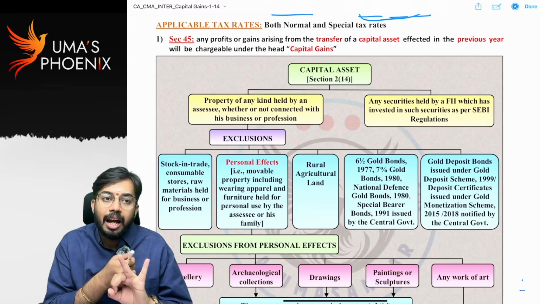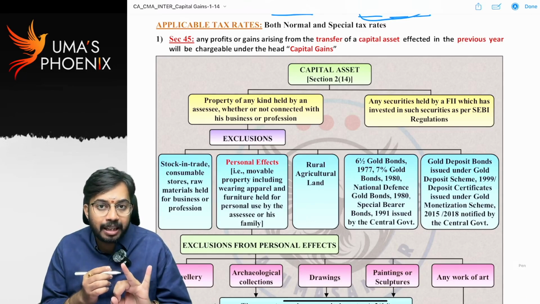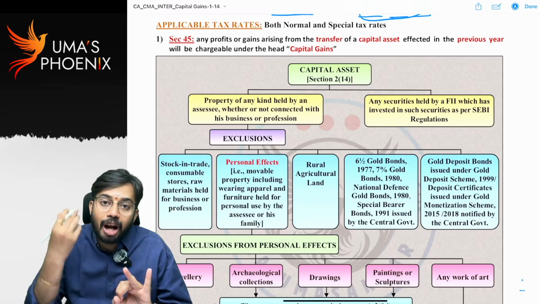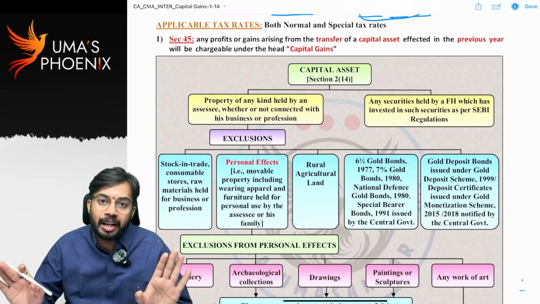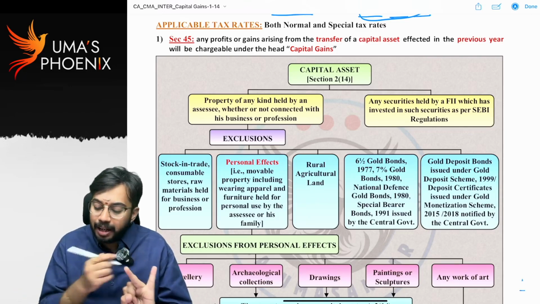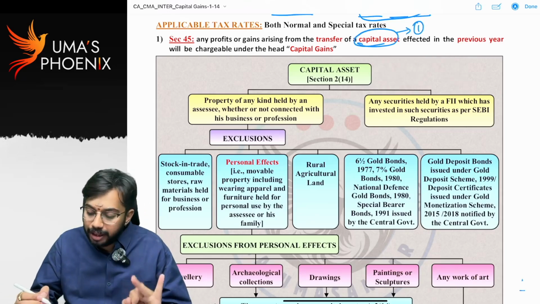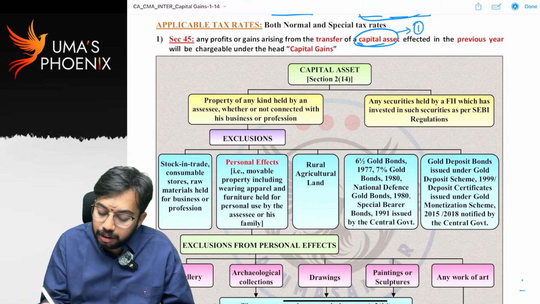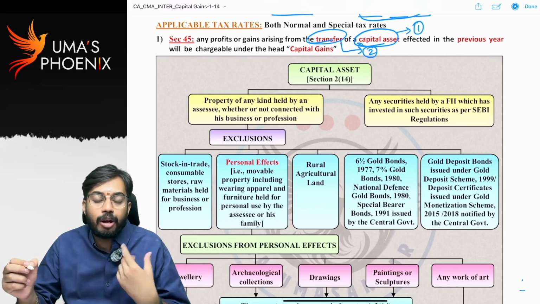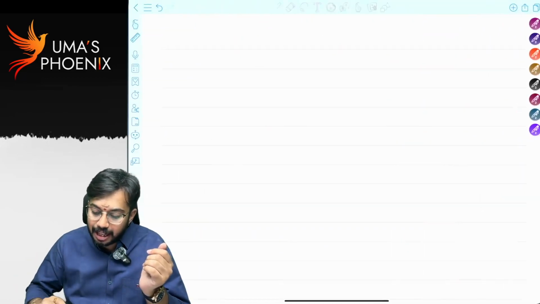First condition is the asset transferred should be a capital asset. That means only if you transfer a capital asset, then only capital gains gets attracted. You transferred one asset, but that asset is not a capital asset, then capital gains will not get attracted. Capital gains will arise only if the transferred asset is a capital asset. So condition 1 is the asset transferred should be a capital asset. Condition 2 is it should fall under the definition of transfer. Whatever the mode of transfer is, that should fall under the definition of transfer. Then only capital gains gets attracted.